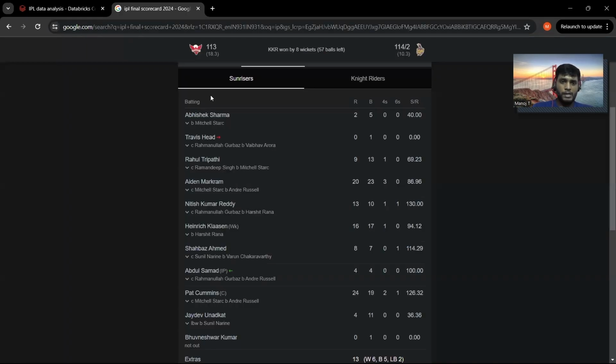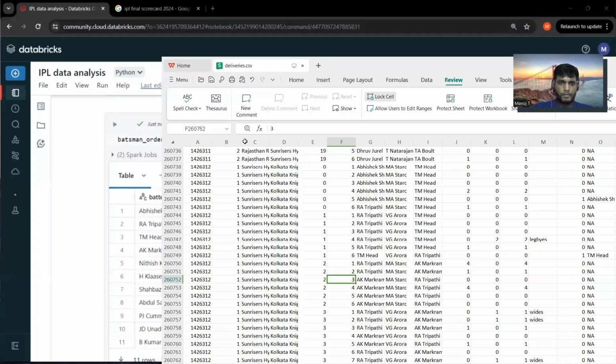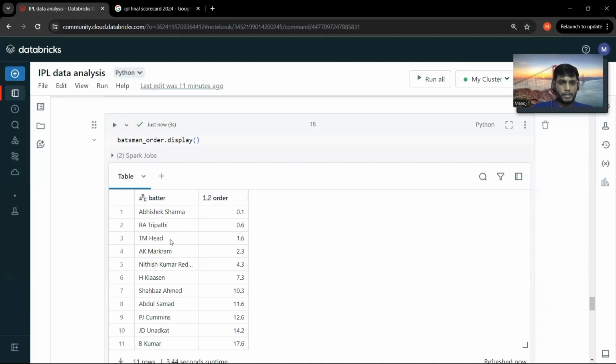Abhishek Sharma played his very first ball in the first over, first ball, and Tripathi came to bat in the first over, sixth ball, and so on.